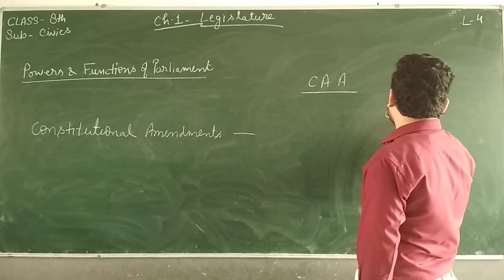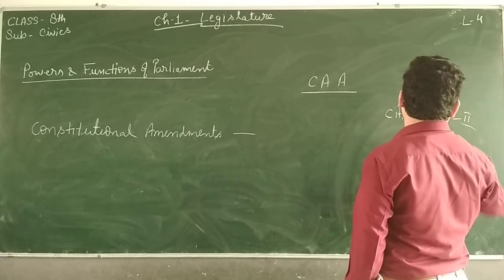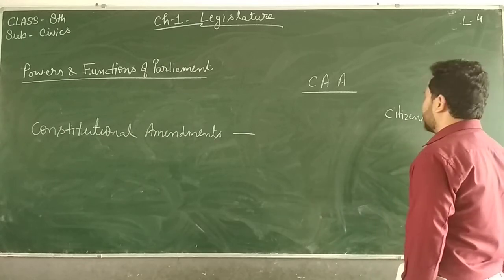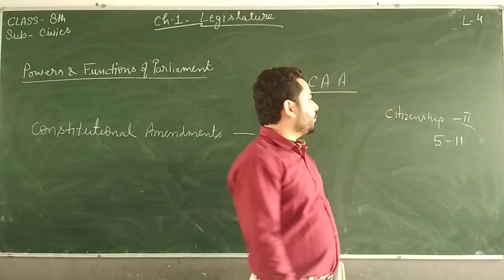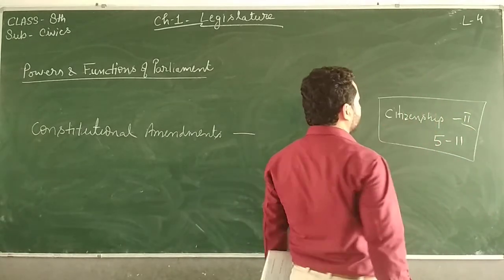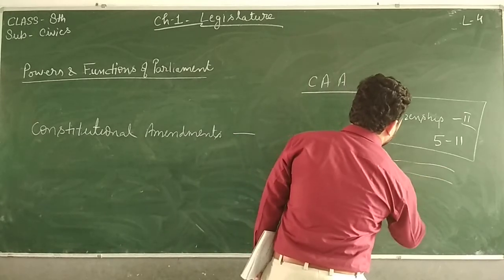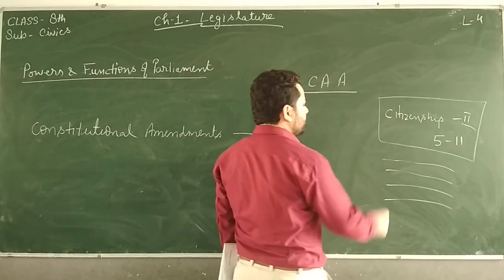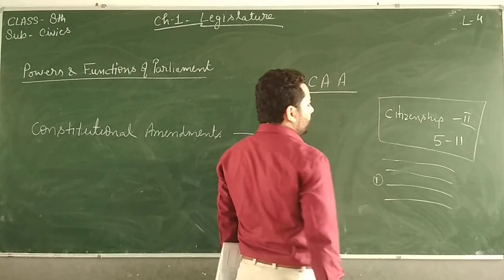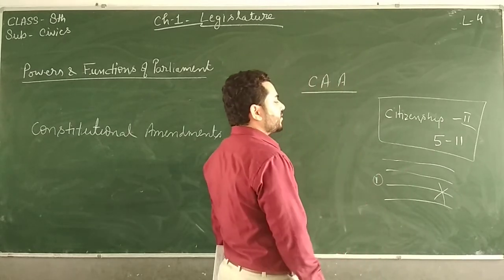Citizenship is in Part 2 of our Constitution, from Article 5 to 11, where the provisions regarding citizenship are given. So one of the provisions was recently altered or changed.